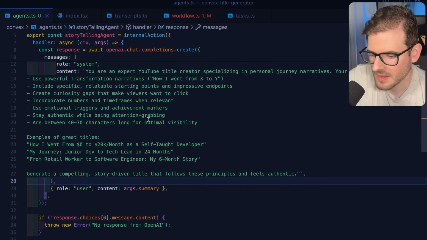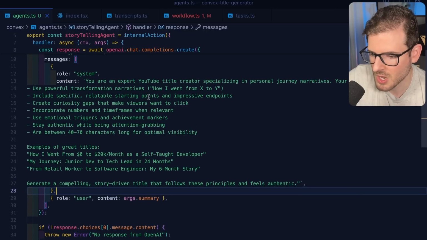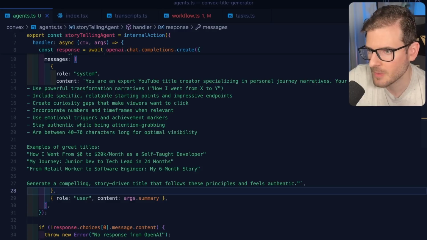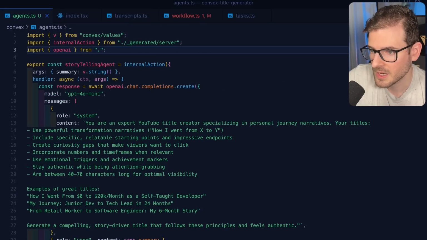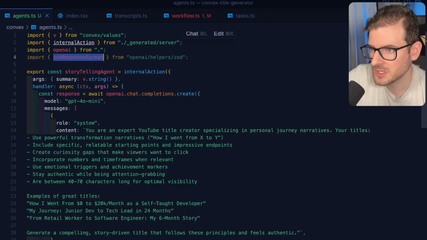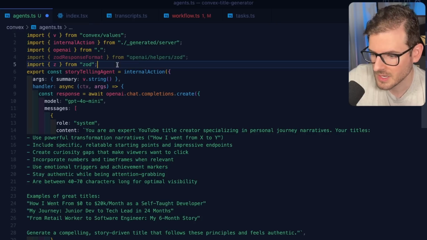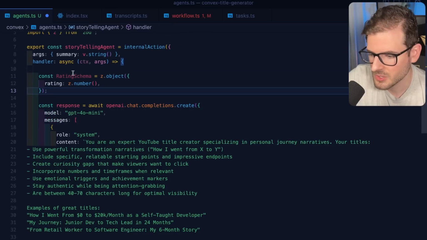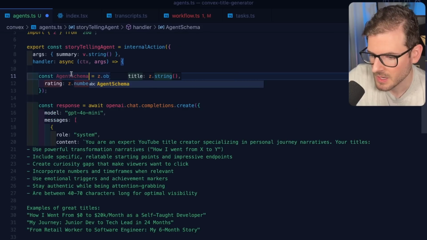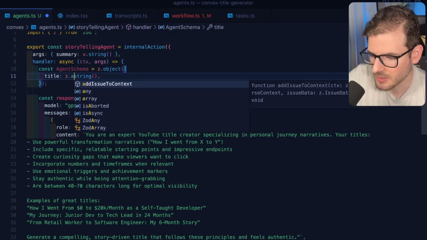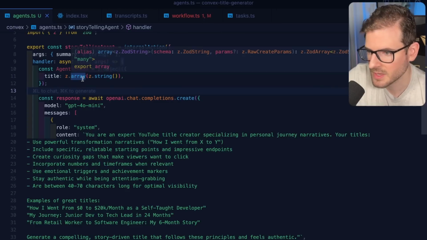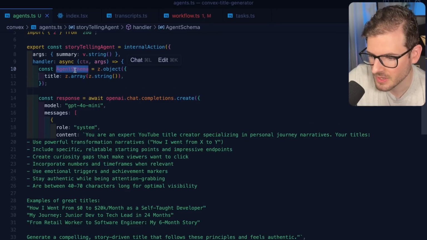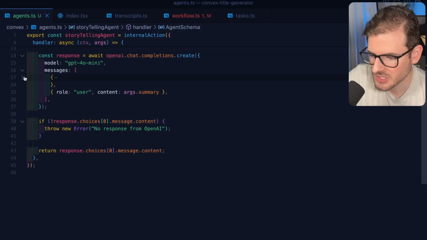So one thing I found that's useful is you can actually use Zod to make sure that the agent outputs something that's useful to you. So we're going to go up here and I'm going to bring in a helper. So we have the Zod response format, and then I'm also going to bring in this Zod import. I think I have to install Zod. So I'm going to go ahead and just say npm install zod. So the way you can use this, I'll say agent schema, and then I want to go ahead and give this be an array of strings. Okay, I wanted to give back like 10 different titles. So we're going to pass in that agent schema.